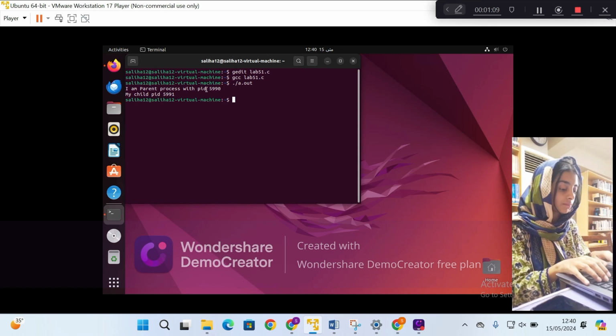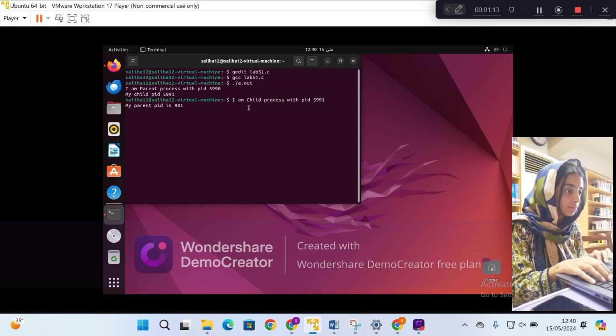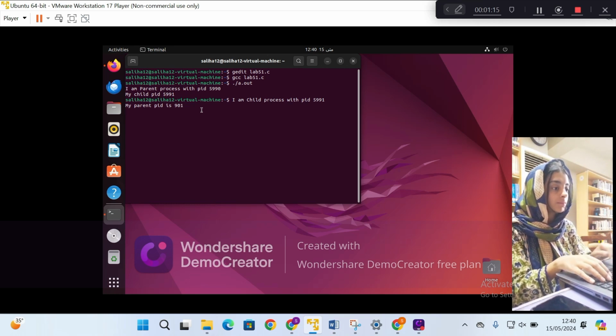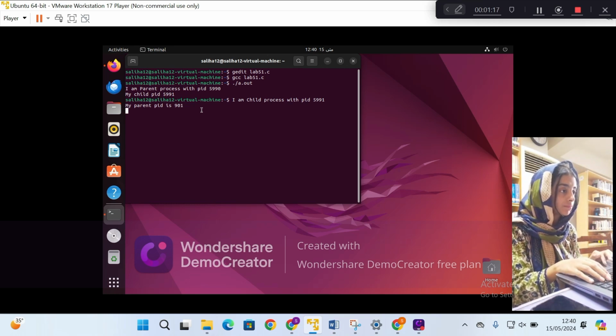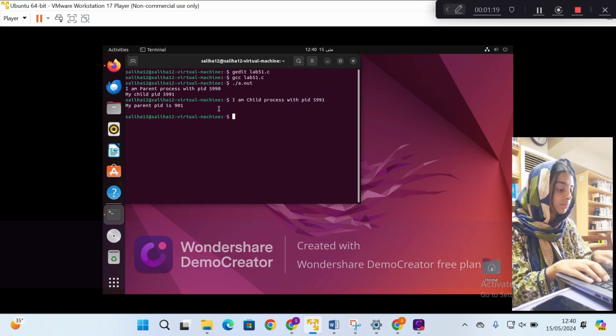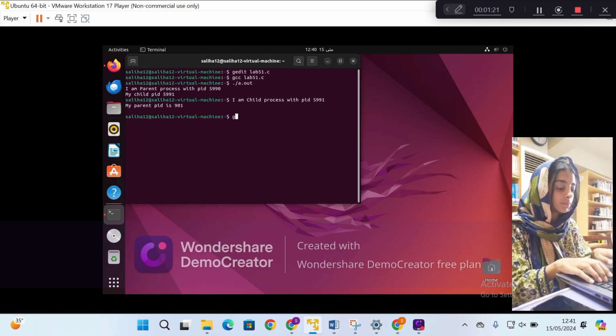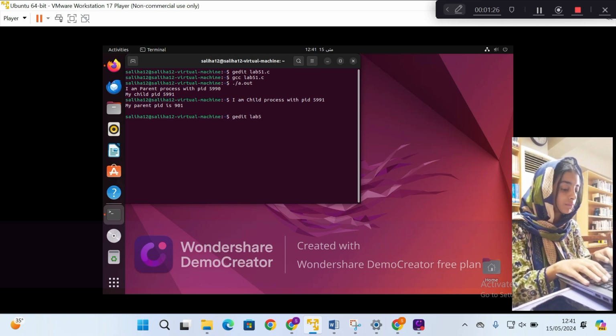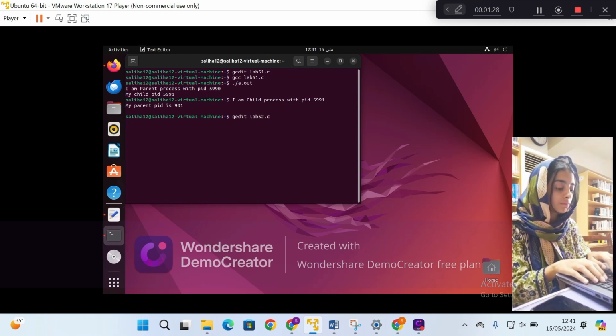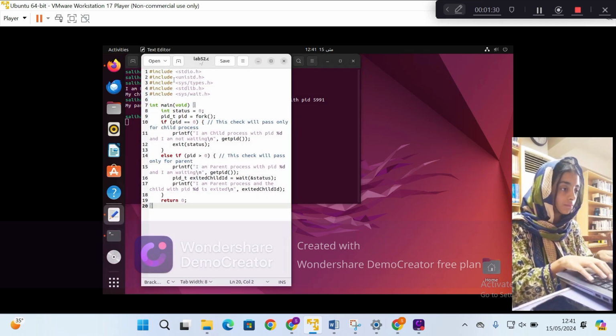After that, the next C program demonstrates basic process creation using fork and shows how the parent process waits for the child process to terminate. So after including necessary header files, in the main function, we will declare variable int status equal to 0, an integer to hold the exit status of the child process.